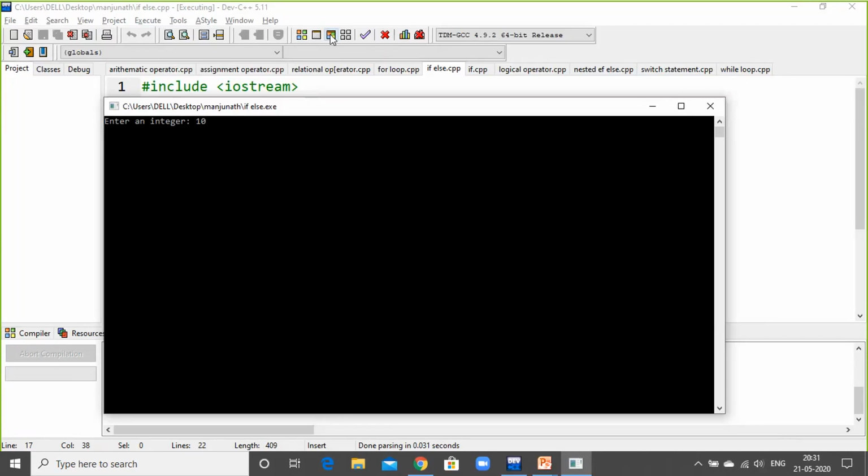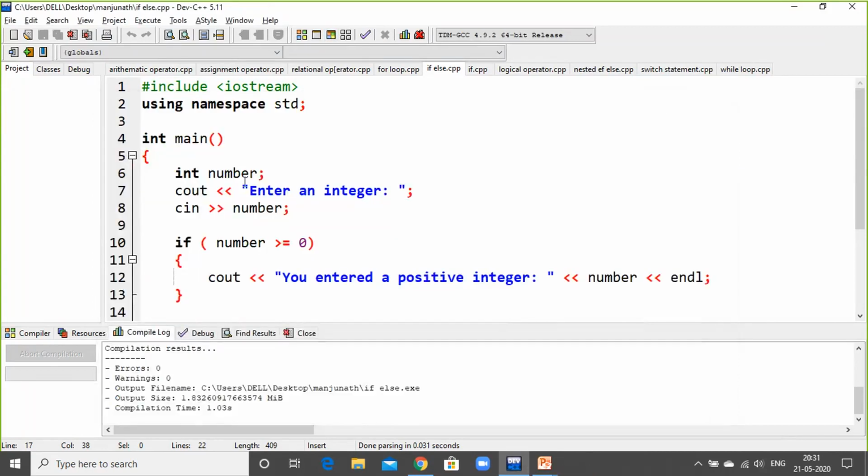Okay, press enter. Now when you press enter, you see you have entered a positive number. In the previous output, we saw a negative number, and in the present output screen, we are seeing the positive number. This is about the if-else statement. In this program, what I have dealt with is both if and if-else together. I have taken them in a single bunch and explained it to you.